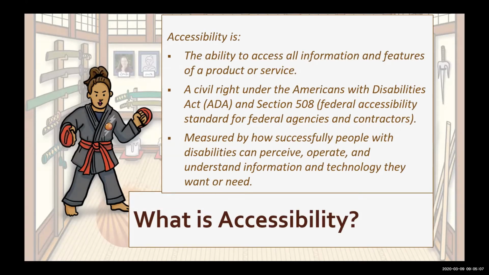Accessibility ensures that everyone can perceive, operate, and understand information and technology. So the ADA Title II and III refer to the public sector responsibility for non-discrimination and equal use of products and services. Section 508 is a part of the Rehabilitation Act of 1973. It was updated in 2018 to address the latest in information and communication technology. These standards provide requirements for how to make your products and documentation accessible to everyone, regardless of their ability.